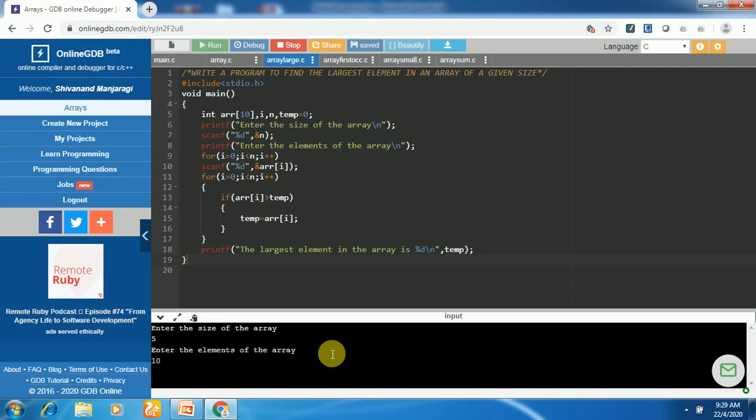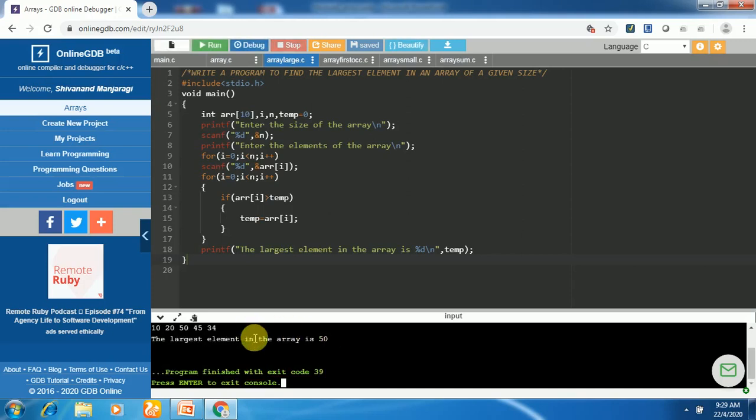I'll enter 10, 20, 50, 45. Any 5 elements you can enter. 34. So the largest element in the array we got it as 50 here. So that is the output we got here.